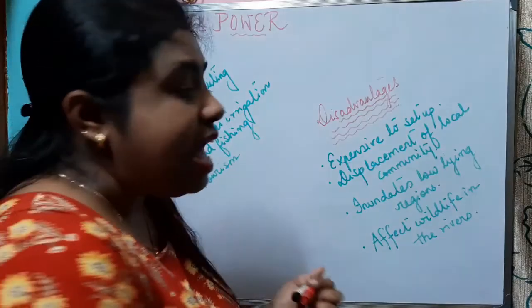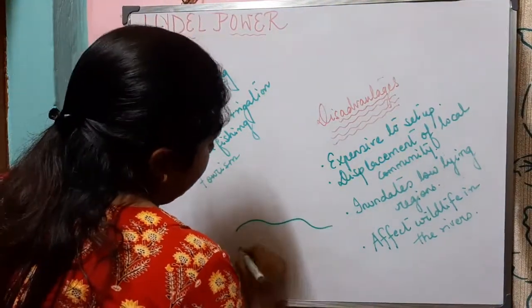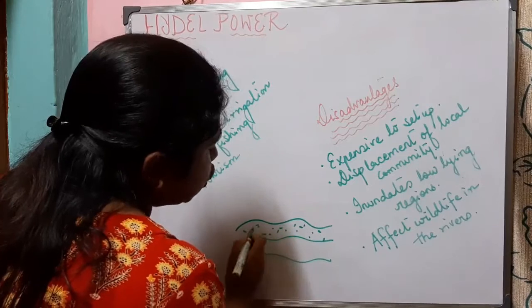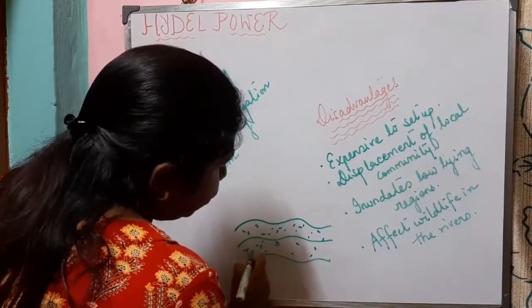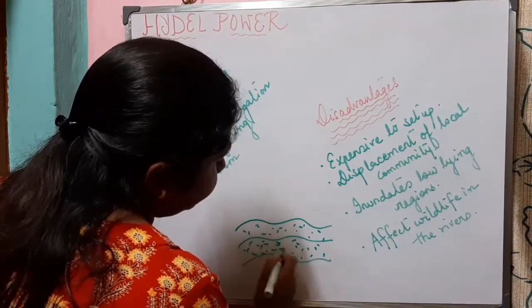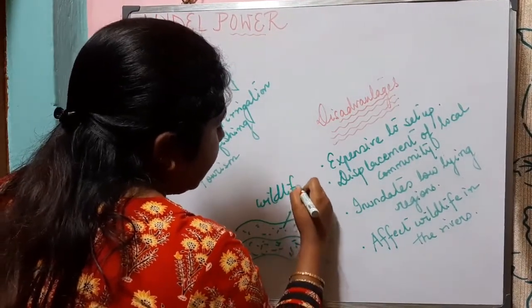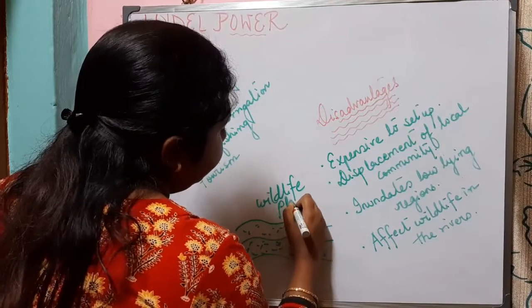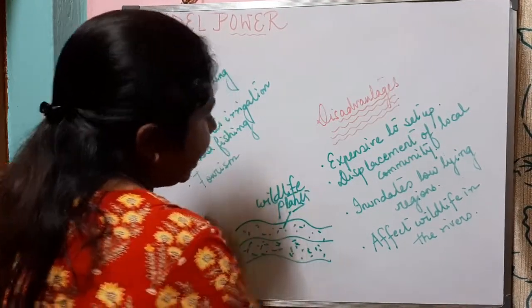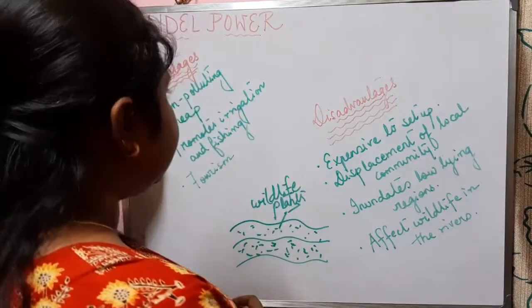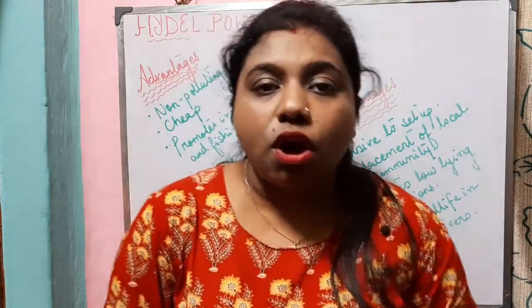So we will see that on the bed of the dams, sedimentation occurs. And due to the sedimentation, the wildlife and plants get affected here in the dams. So these are the advantages and disadvantages of dams.